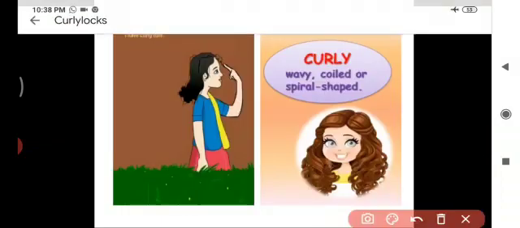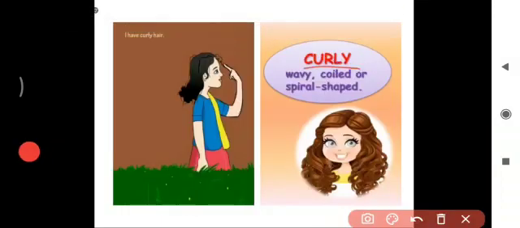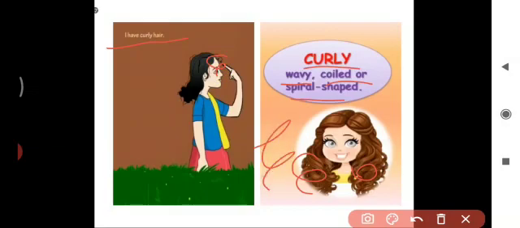The first word is curly. Curly. What is the meaning of curly? Wavy, coiled or spiral shaped. So it is a wavy or coiled or spiral shaped one. The sentence: I have curly hair.